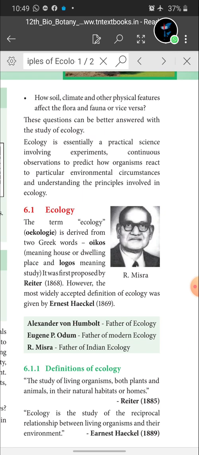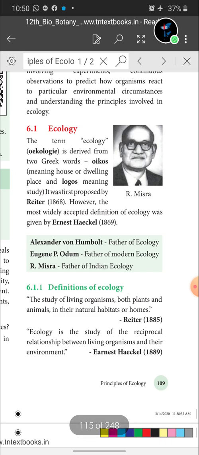Okay, children. Ecology is essentially a practical science involving experiment and continuous observation to predict how organisms react to particular environmental circumstances, and understanding the principles involved in ecology. So that is about ecology. Let's see about the term ecology.